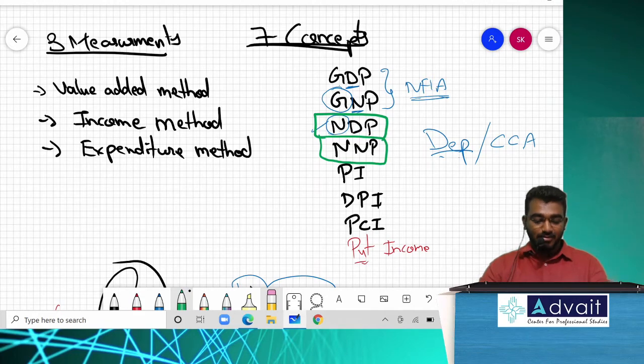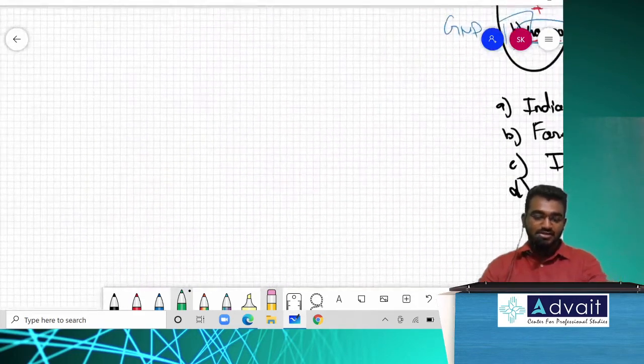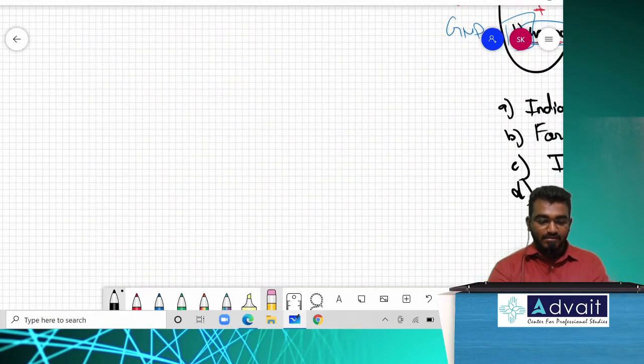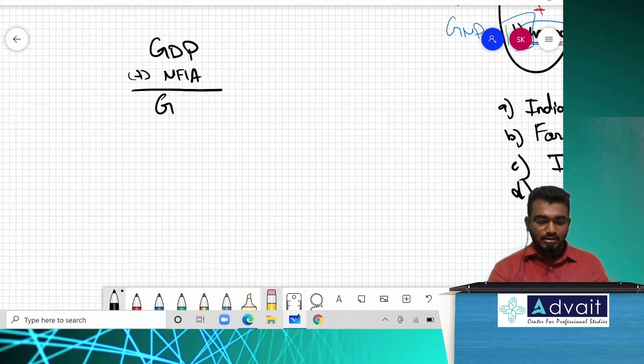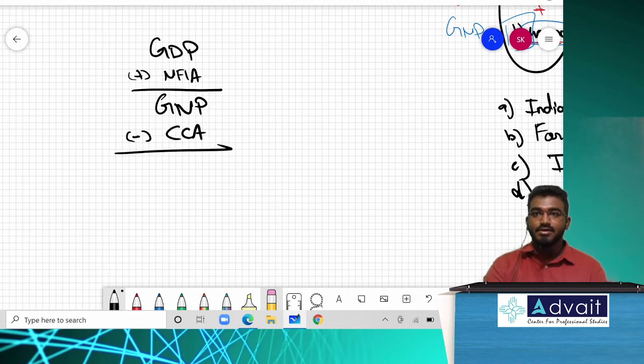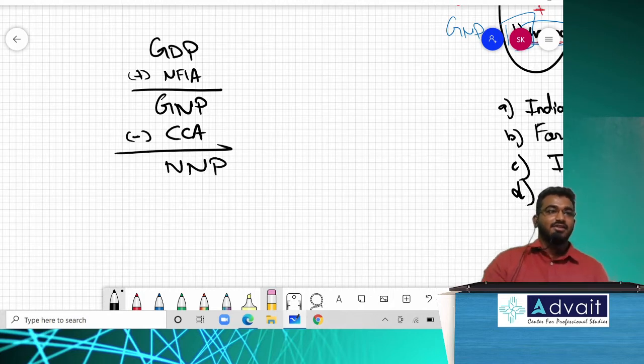So keep this in your mind, the shortcut to remember the concepts. Listen to me very carefully. From GDP, if I add NFIA, what do I get? GNP. From GNP, if I deduct CCA, that is capital consumption allowances, what do I get? NNP. That's it for your national income.